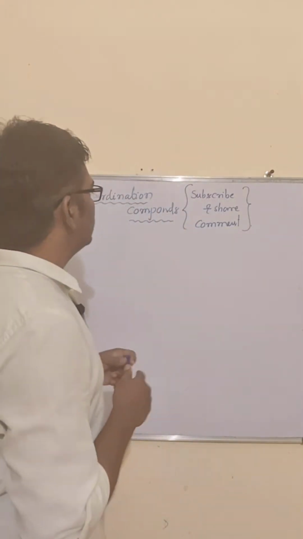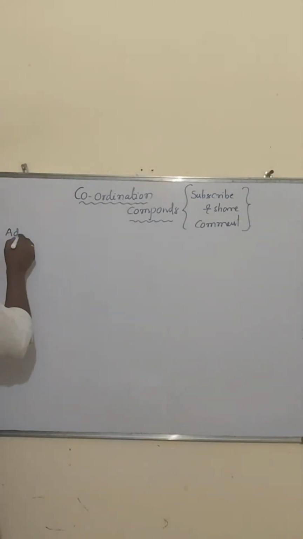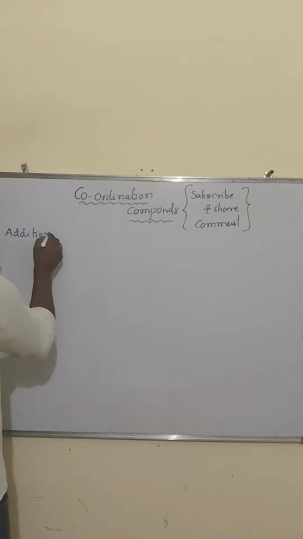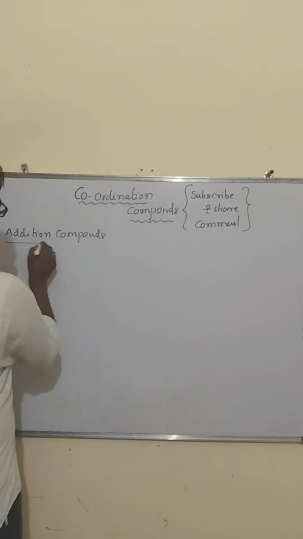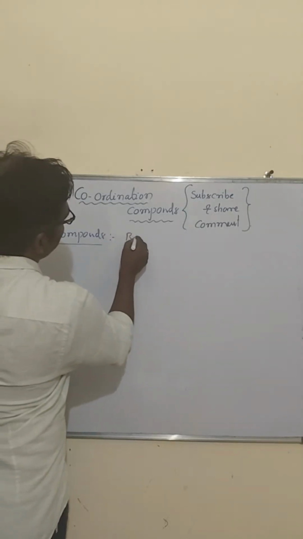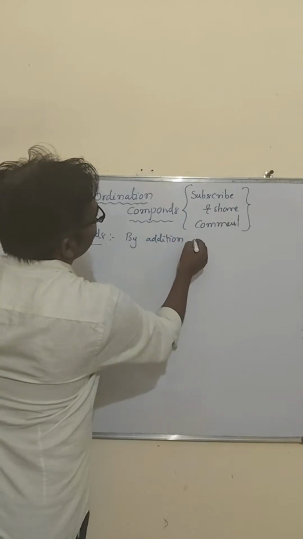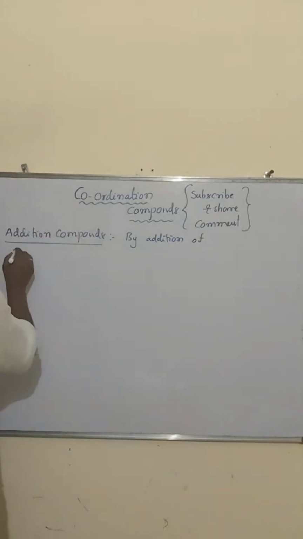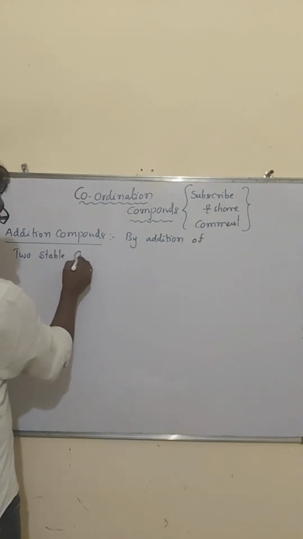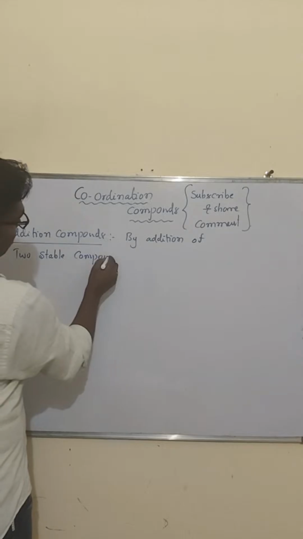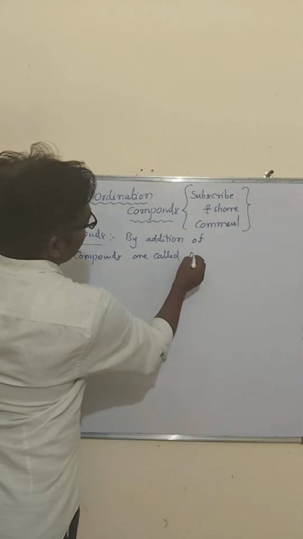So first of all, what are addition compounds? Addition compounds means, by the addition of 2 stable compounds, they are called addition compounds.